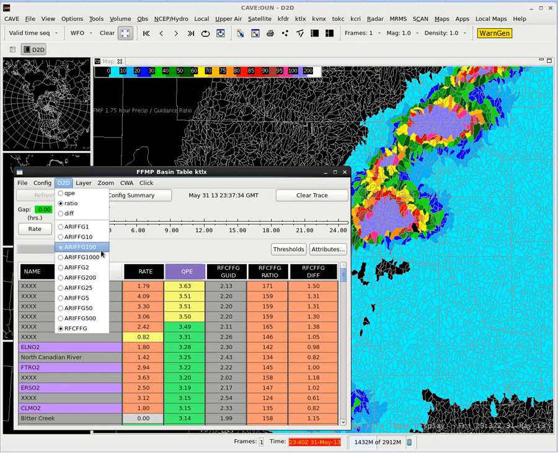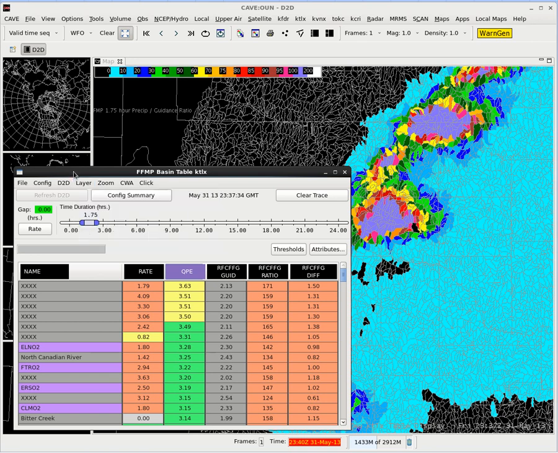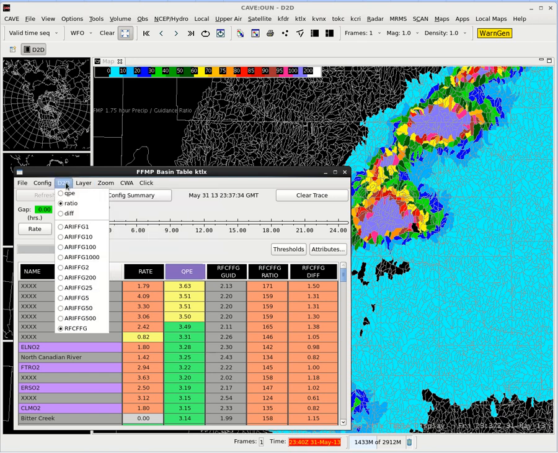So it's really more ambiguous to actually change those values. It's important to just leave the RFC FFG by default when you're getting used to this, so that your ratios and differences are going to be using the flash flood guidance like most people are used to using.